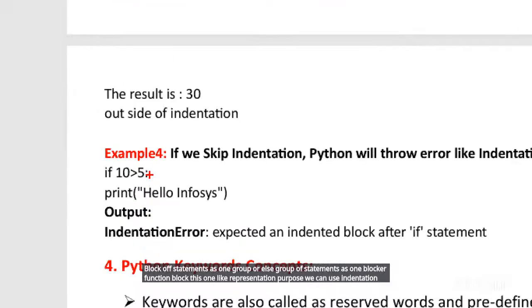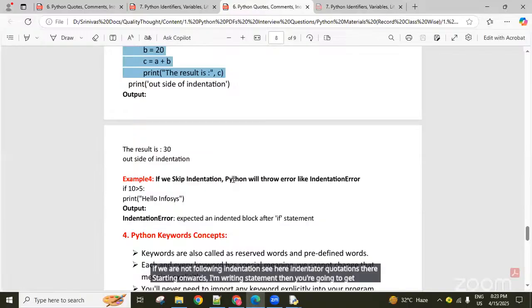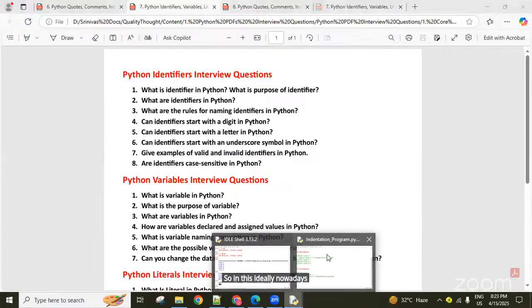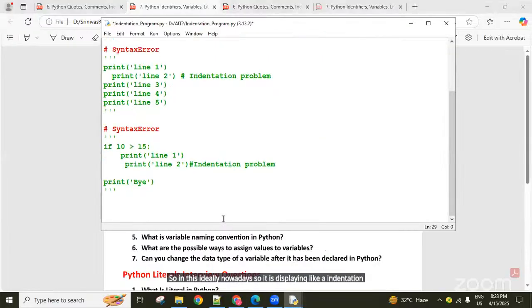If we are not following indentation, see here, if I start writing the statement from the starting position, then you are going to get a syntax error, which we call an indentation error or syntax error. Nowadays it displays an indentation error. Check it here.